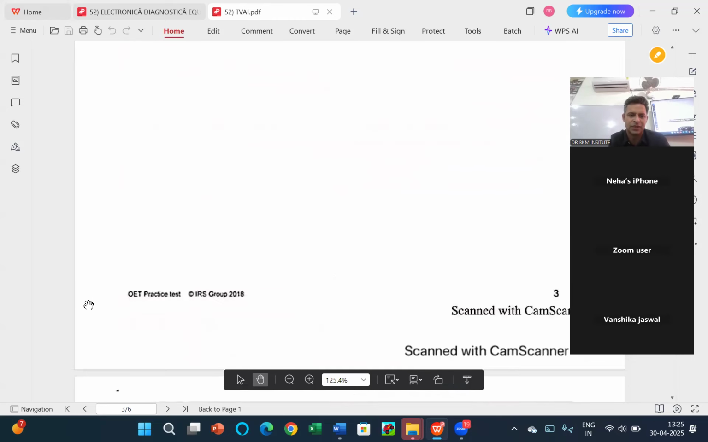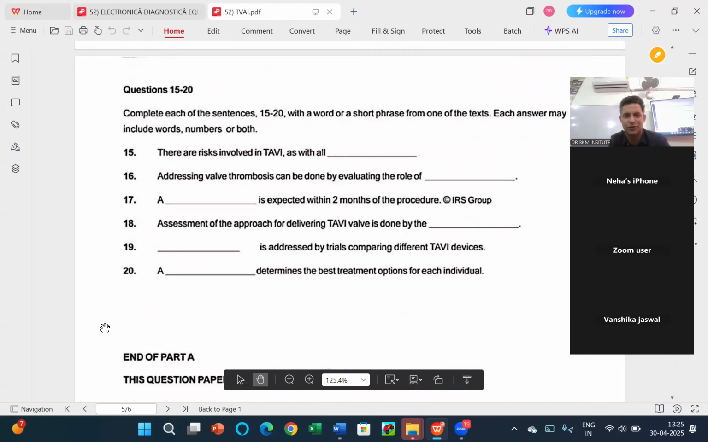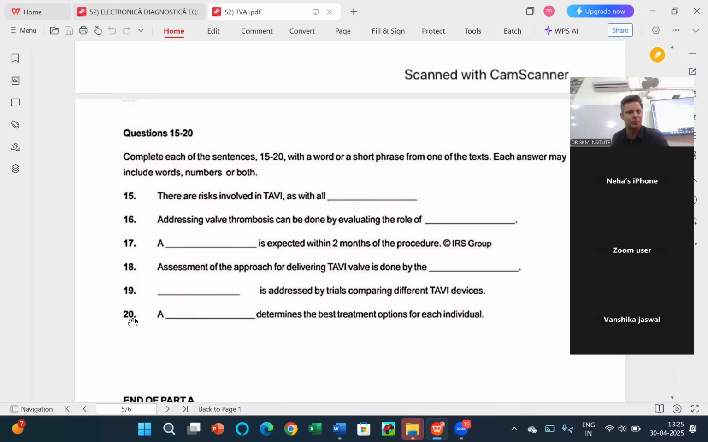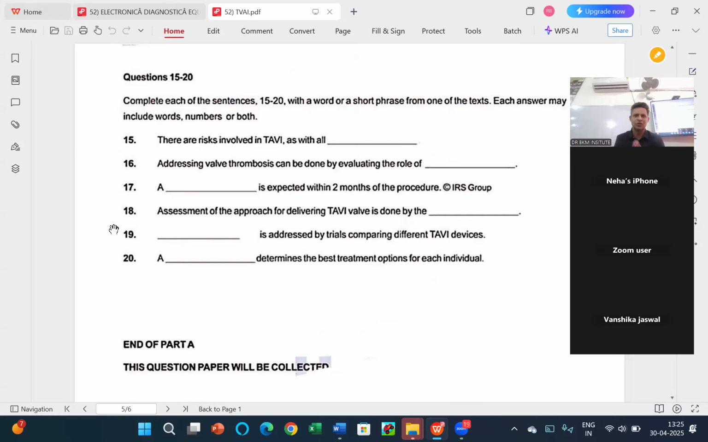Sorry, I'm moving on. If I get stuck, you will also get stuck. We will leave this question, we will do it later. Otherwise, we will look at it as with all medical procedures. This is what I will fit in. If I cannot find anything, obviously this is an automatic blank. There are risks involved in TBI as with all procedures. It's an invasive, minimally invasive procedure. So I can say as with all medical procedures.